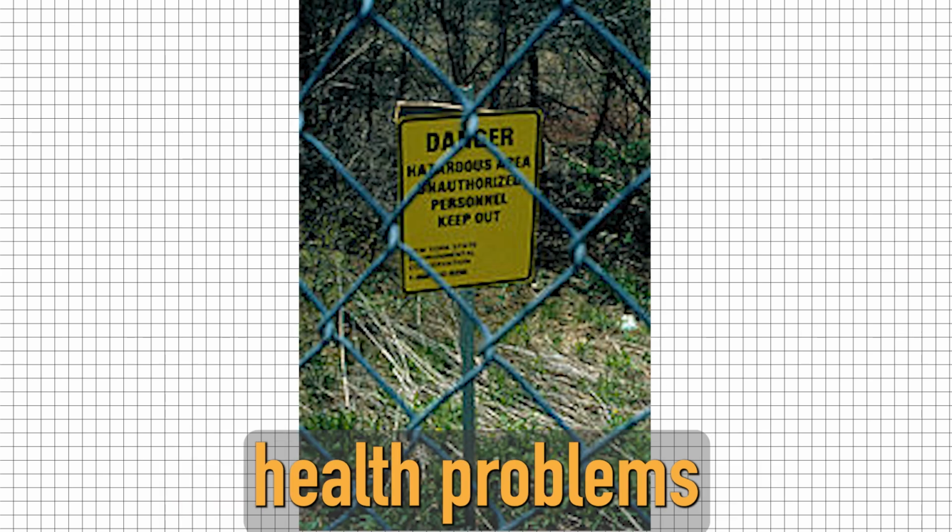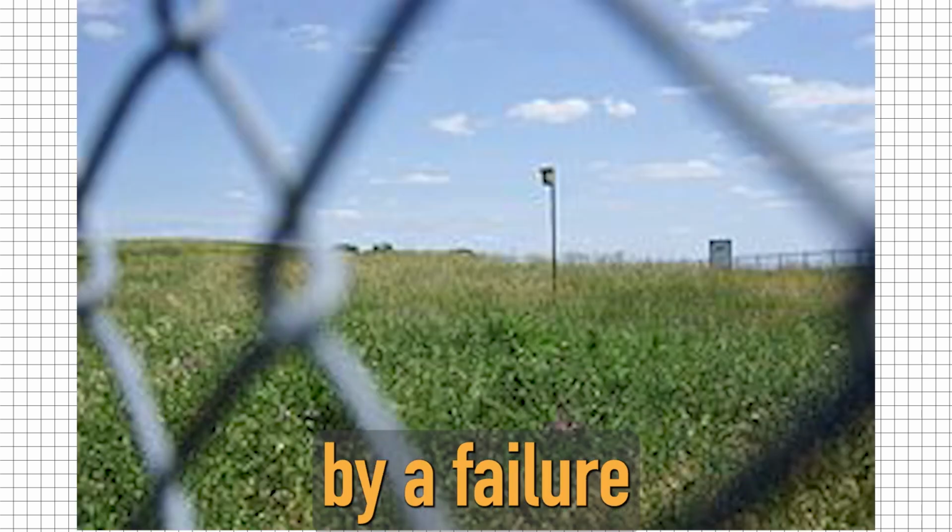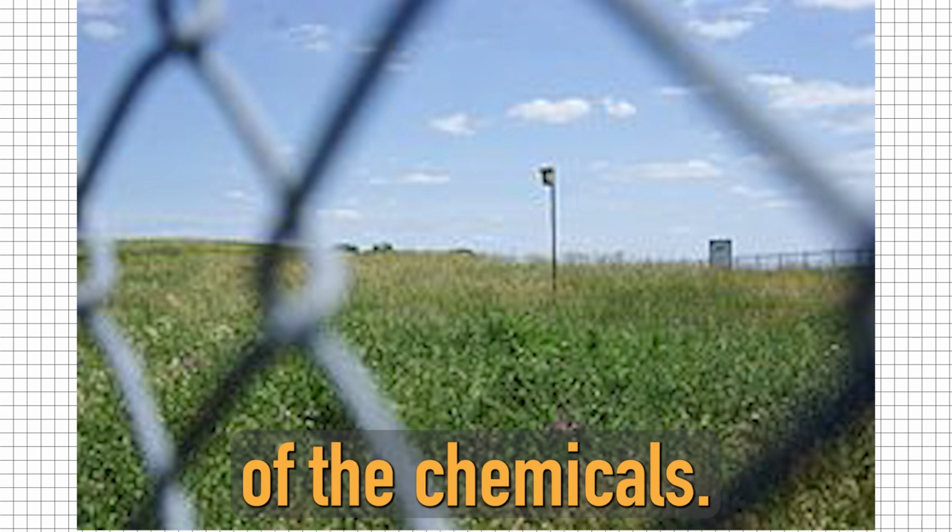Love Canal disaster. In the 1970s, a chemical company dumped toxic chemicals in a canal in New York, leading to widespread health problems for the local population. The disaster was caused by a failure to properly dispose of the chemicals.